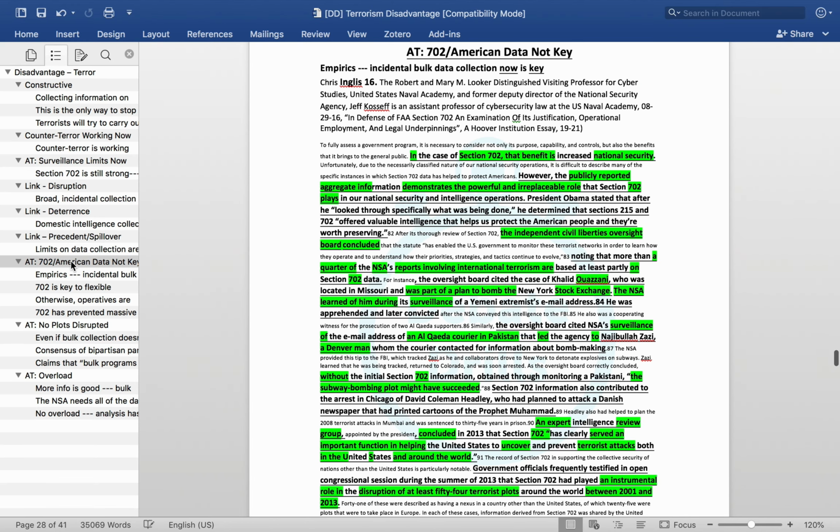Okay, so now we've talked through 3 separate link arguments that can make it into your rebuttals. Now we're going to talk about some more answers to common pro objections. And from a standpoint of file organization, notice how this is geared primarily around things your opponent can say. So AT as an answer to, 702 in American data not key.